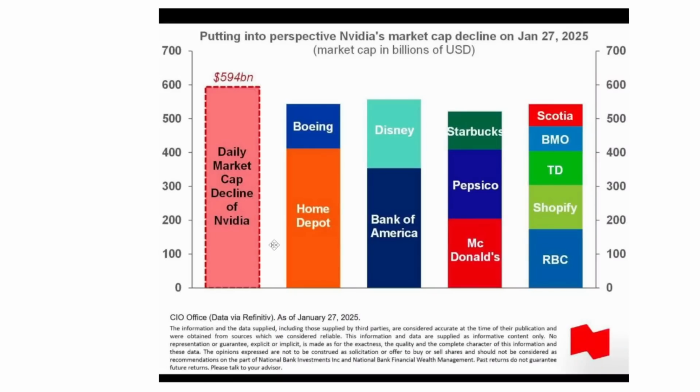And by the way, that drop from Nvidia, which is one of the highest market cap companies in the world, that drop of like 16 to 20% equates to almost $600 billion lost in just one day. And for your comparison, that's more than the value of Boeing and Home Depot combined, or Disney and Bank of America combined, or even Starbucks and Pepsi and McDonald's combined.